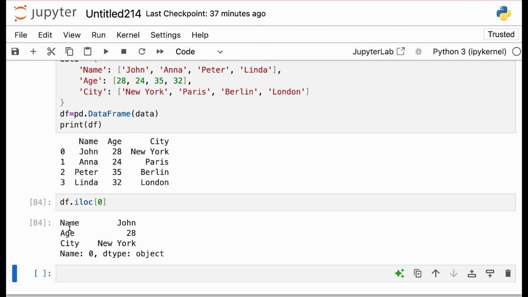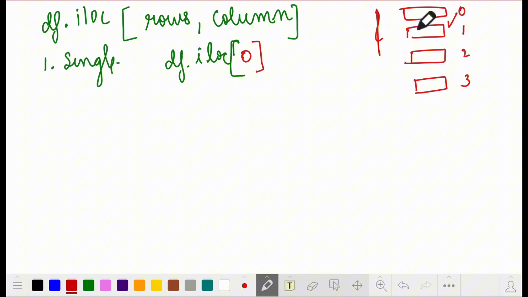So yeah, name, age, city, and I got the value John, New York. Now let us say I want to print multiple rows. For example, let's say I want to print row 0, 1, 2, these 3 rows. So let's see what it will look like.